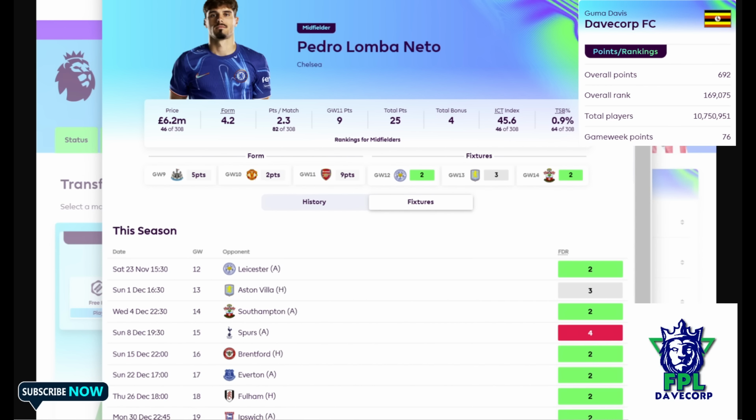Besides that, as I mentioned earlier, they play the likes of Ipswich, they play the likes of Southampton. So all of those are yet to come in, and Everton as well, which still puts us in a very good place for those that own him.